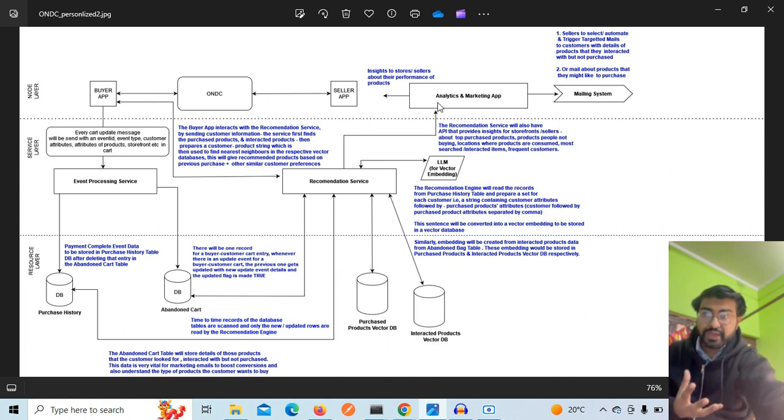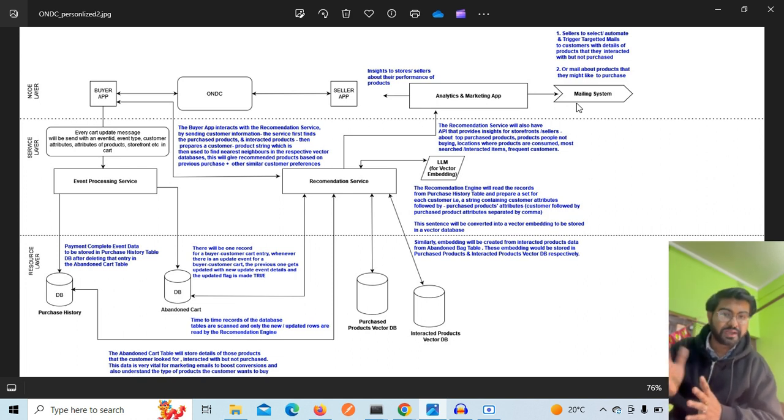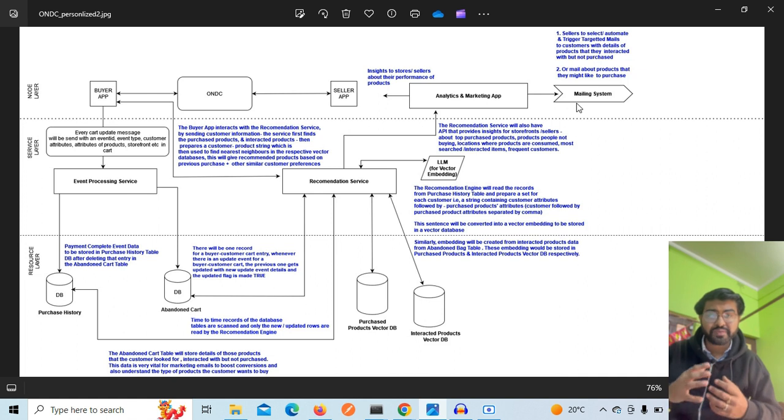See, here we have an interface like analytics and a marketing app connected to the mailing system. We would send mails to the customer and tell them to start from where they left off. This is your abandoned cart, you complete the purchase. So this can be something that boosts the sales. A similar kind of application I have also worked on in my previous project, so I am very much confident in this part and this approach.